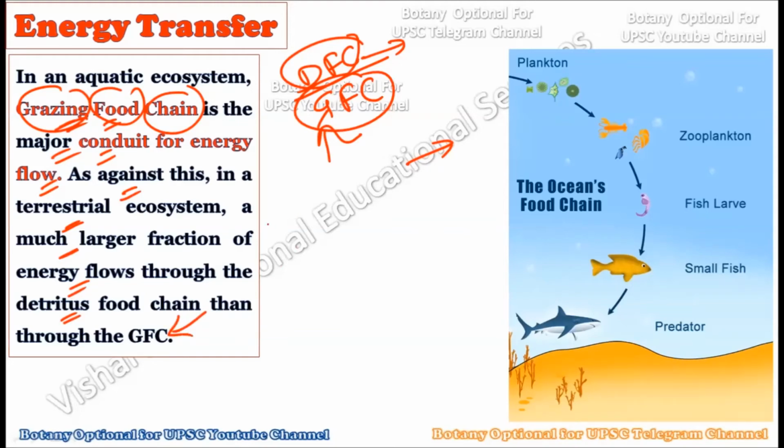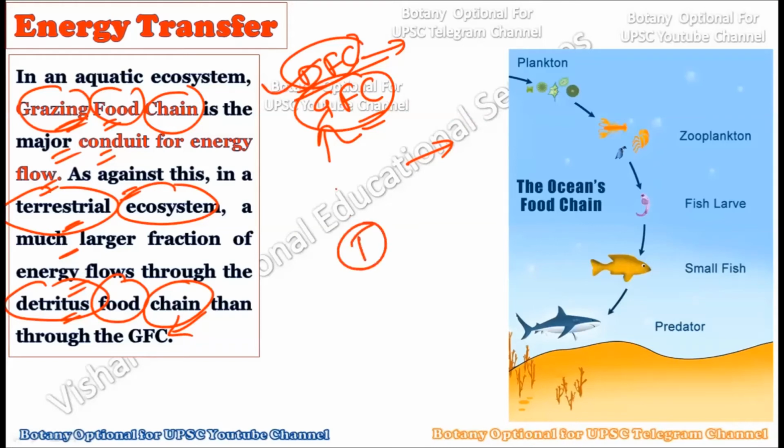So you have to remember this very important difference: in the terrestrial ecosystem, a larger fraction of the energy flows through the detritus food chain, while in the aquatic ecosystem the major conductor of energy is the grazing food chain. Carefully remember, UPSC can twist the question here. They may ask what is the difference between the detritus food chain and the grazing food chain, or what is the difference between energy transfer in the aquatic ecosystem and in the terrestrial ecosystem.